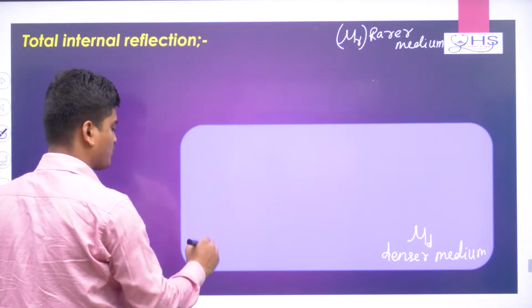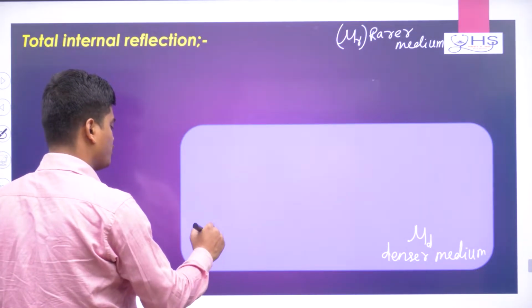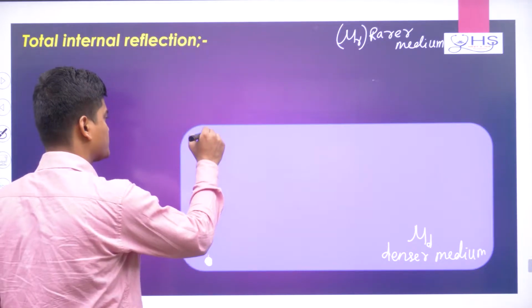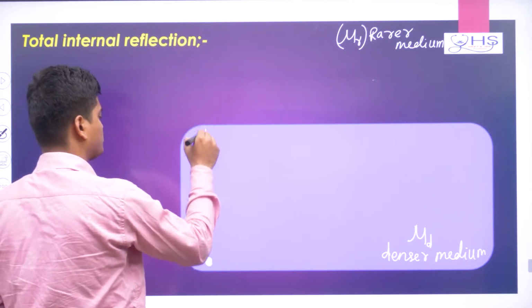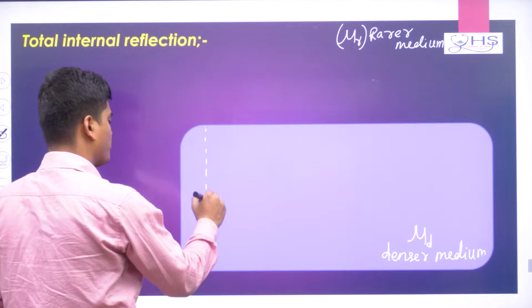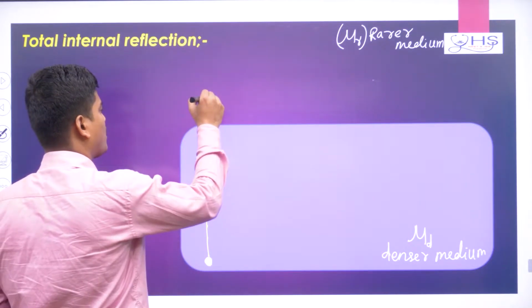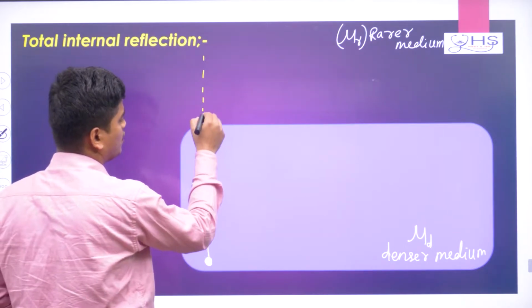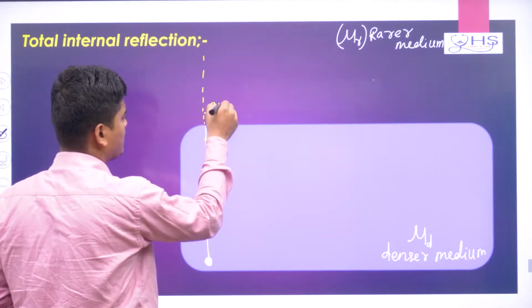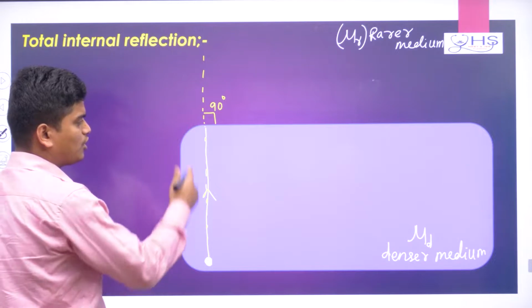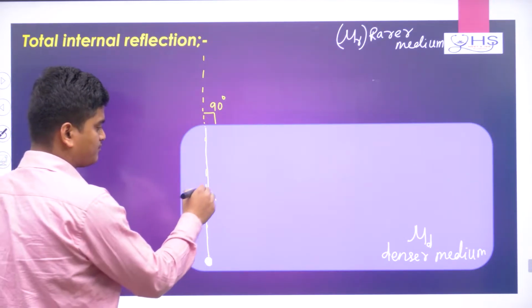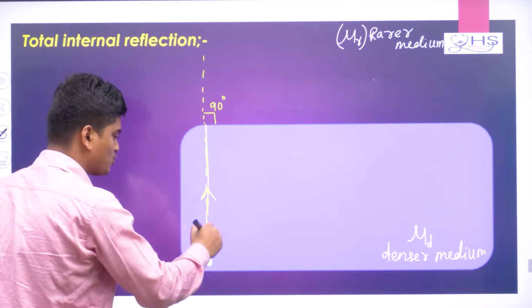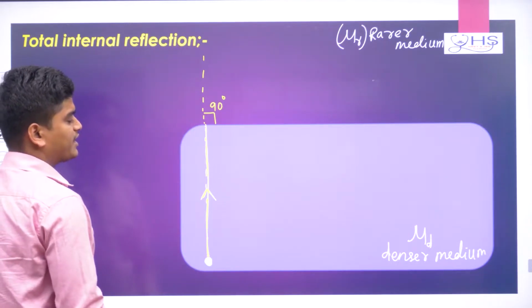Suppose a light ray is going perpendicular to the surface, from denser to rarer. Then it will just pass straight through. Since it is perpendicular to the surface, it is normal incidence, so no bending will happen for the light ray.